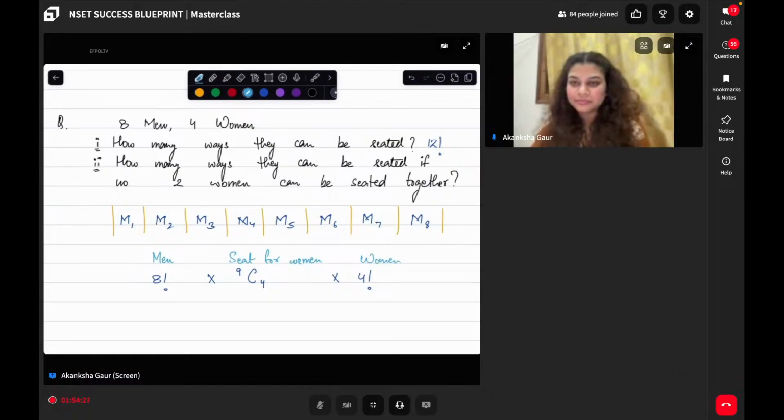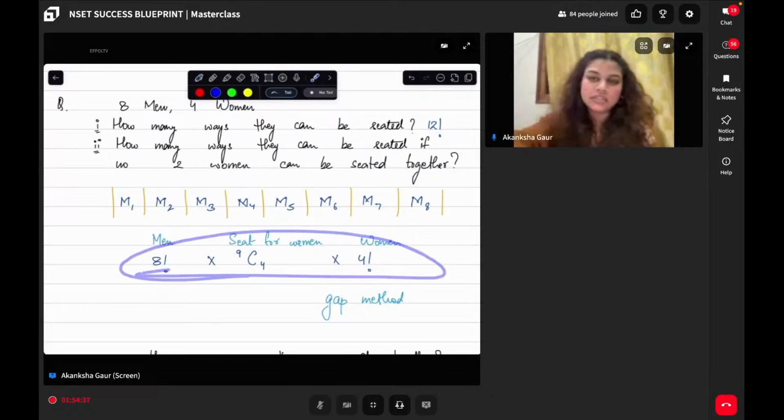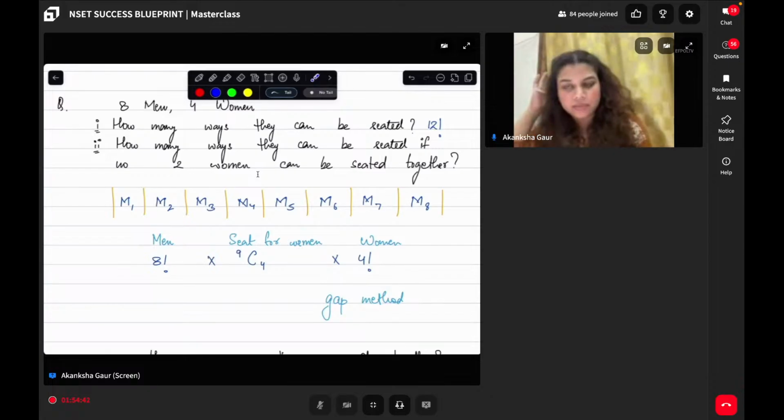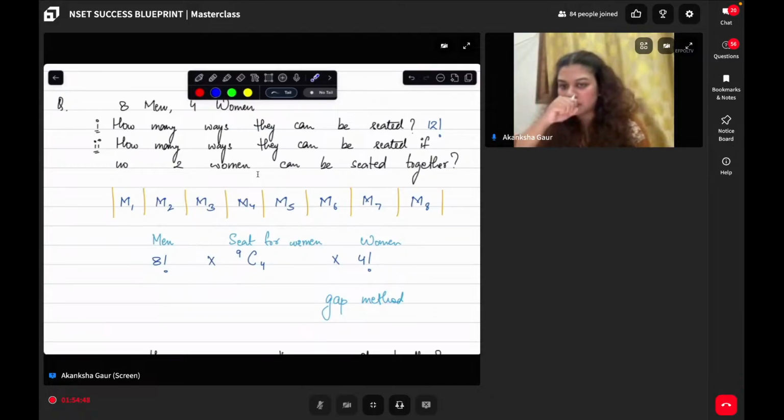Is this right? Okay. This is known as the gap method, and this is used a lot. So you have to calculate the answer, and that is all that you have to do. Did you guys understand the 3 parts of it?